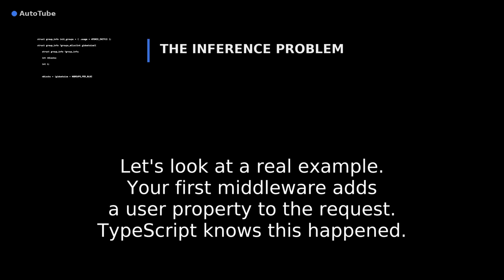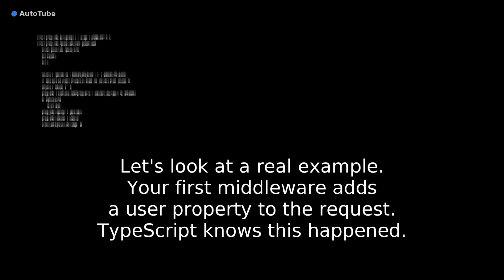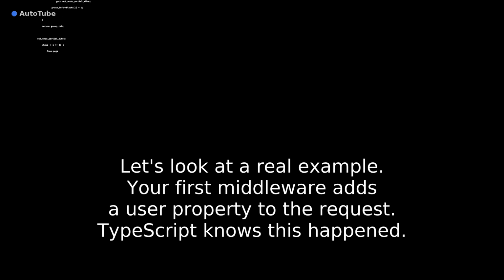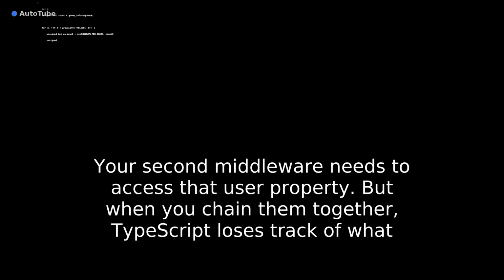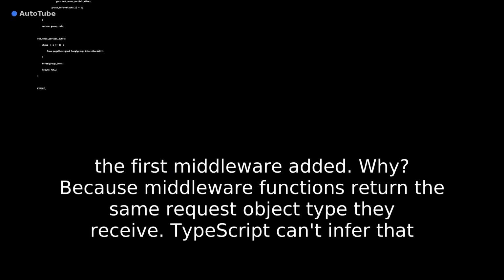The real issue emerges when middleware mutates the request object. But here's where it gets interesting. Let's look at a real example. Your first middleware adds a user property to the request. TypeScript knows this happened. Your second middleware needs to access that user property. But when you chain them together, TypeScript loses track of what the first middleware added.